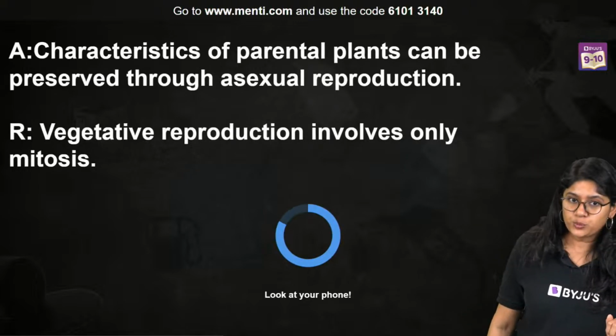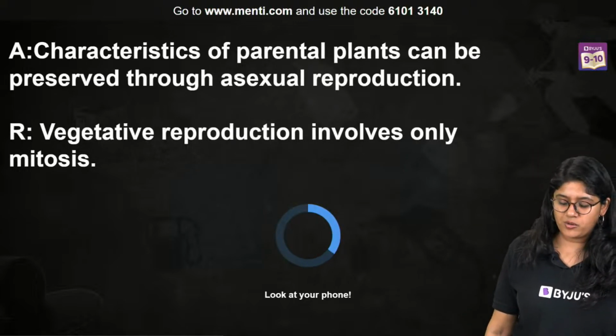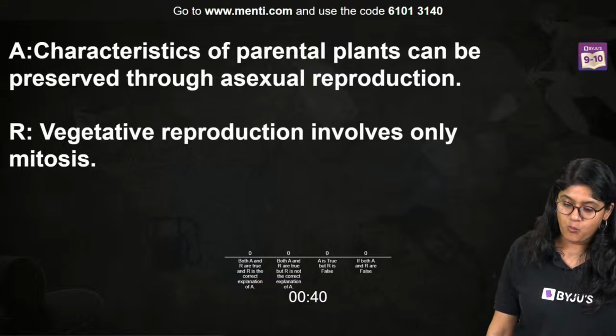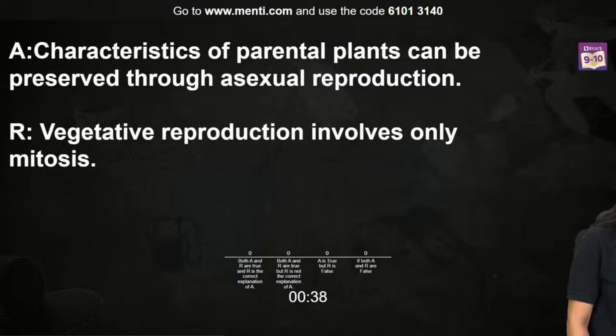Yes. Luke will discuss about it. And here we go, everyone. Please look at this question. Characteristics of the parental plants are preserved through asexual reproduction. Vegetative reproduction involves only mitosis. Look at this question, everyone.